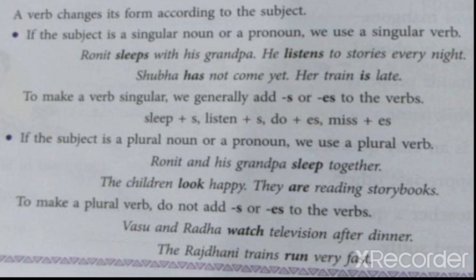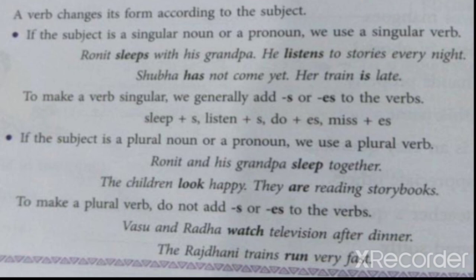So if the subject is a plural noun or a pronoun, we use a plural verb. Ronit and his grandpa sleep together. Here, two subjects. It's a plural subject, but we have written sleep together. Then the children. Children means plural form, right? Yes, child, children. So children, plural form. The children look happy. They are reading story books. Okay, they are. Plural form, avargal, they. The children. Who? The children. The children are reading storybooks.